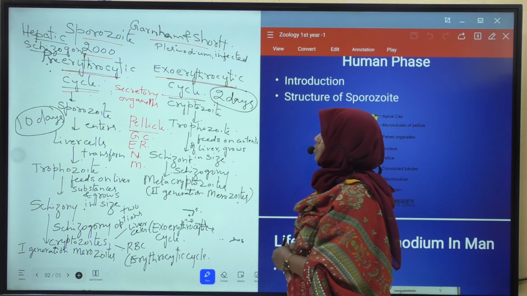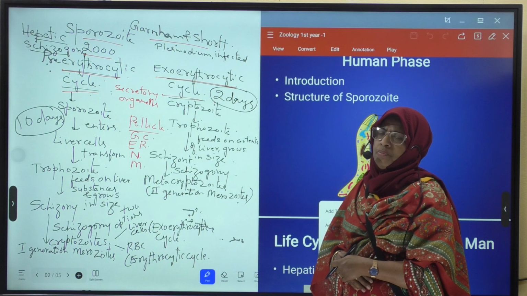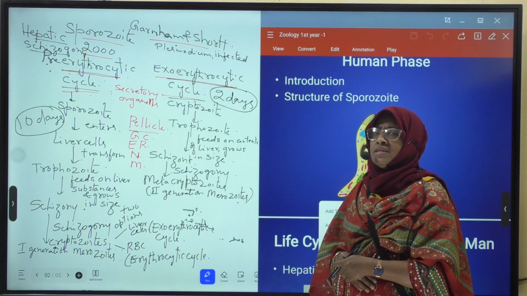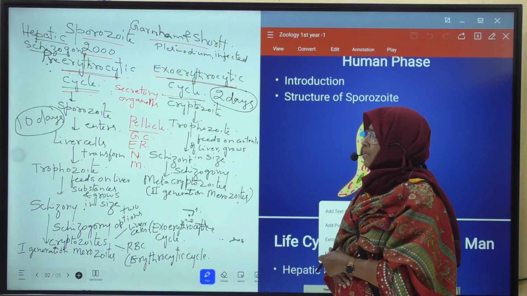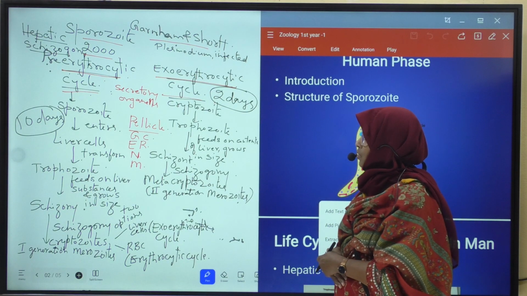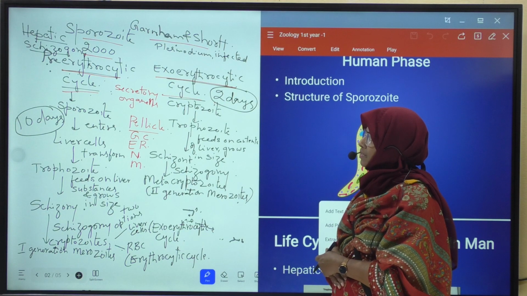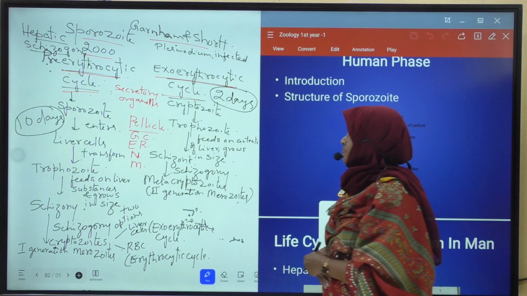Next, what is exoerythrocytic cycle? Exo means outside. Erythrocytes means RBC. Here, this life cycle takes place outside the RBC, means it takes place in liver cells. Both life cycles take place in liver cells.